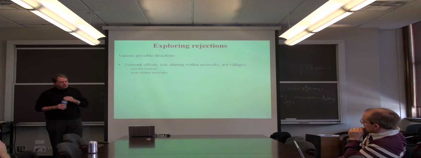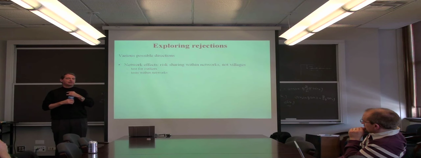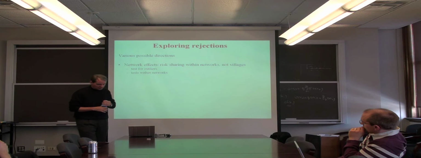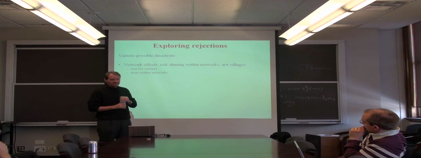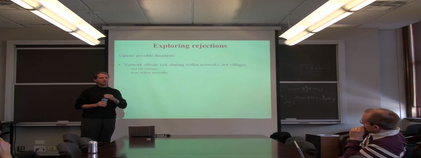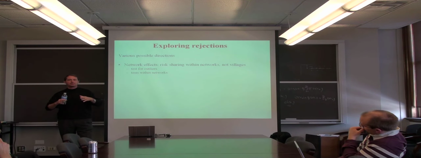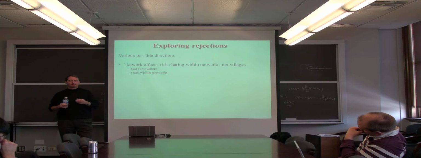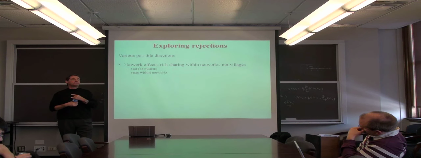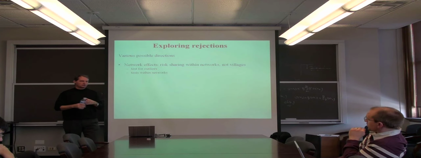And here, let me just mention three possible explanations that might account for the fact that in some cases we reject efficient resharing. The first one is there is actually resharing, but not at the village level. It's at a smaller level, which should be something like the network. So can we identify networks? And most of the time we can. Well, not perfectly, but we can identify family networks, for instance, or family relationships.